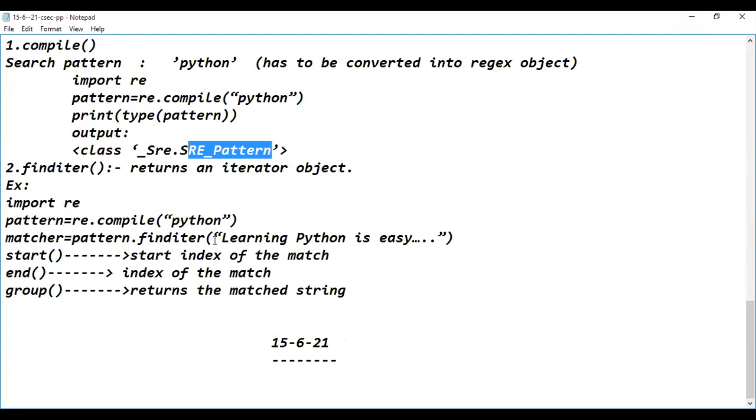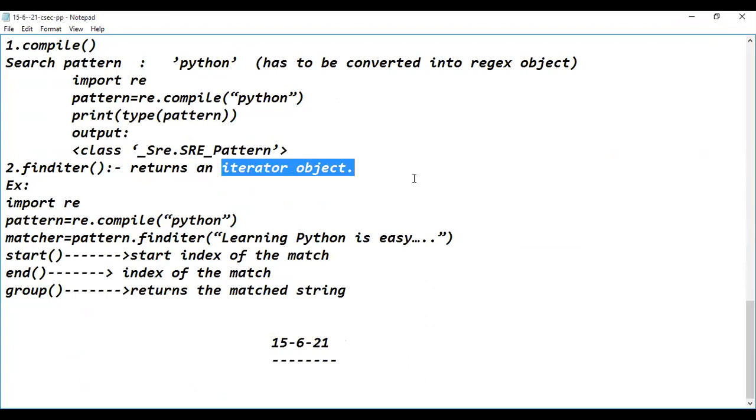Here we are converting into a regular expression object. Then it has to be searched in the target. So I'm using the finditer method. What does it return? It returns an iterator object.